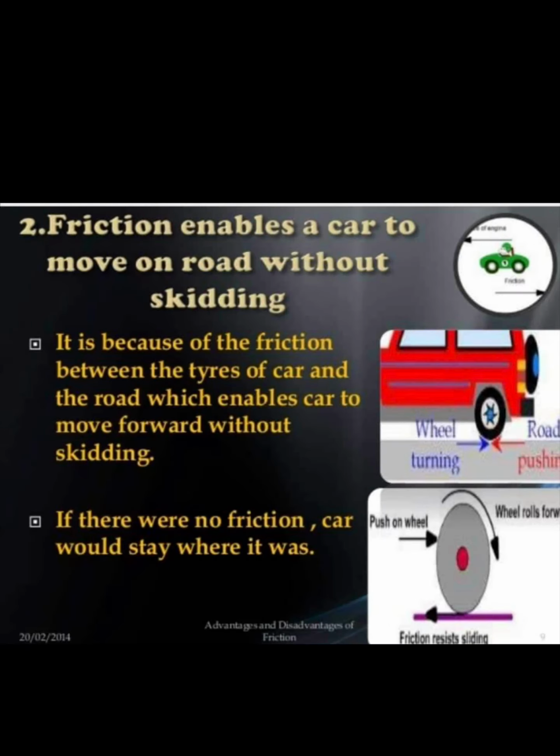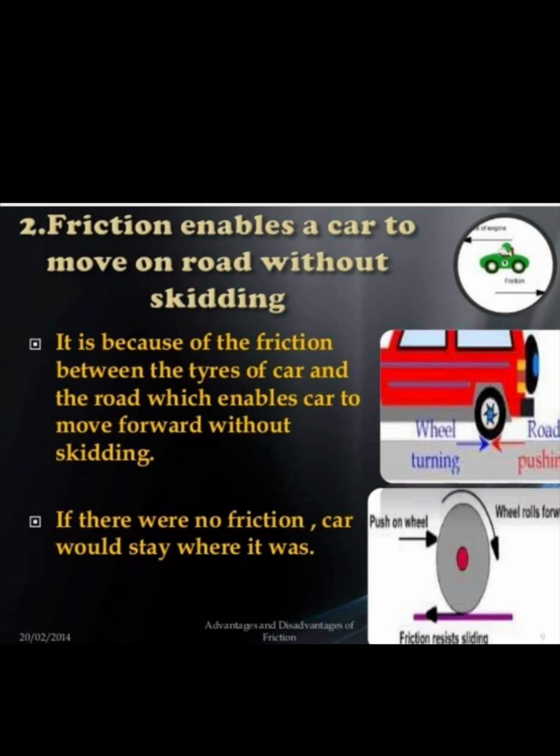Second point is friction enables a car to move on the road without skidding. How does it help, children? It is because of the friction between the tire of the car and the road that helps the car to move forward without skidding.